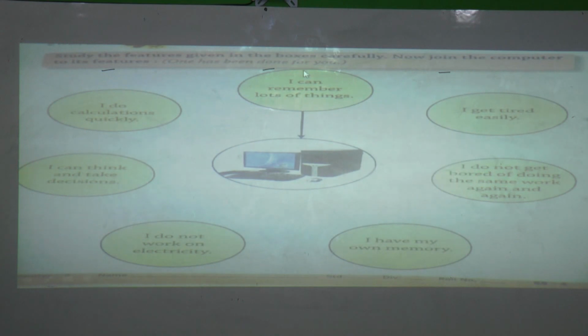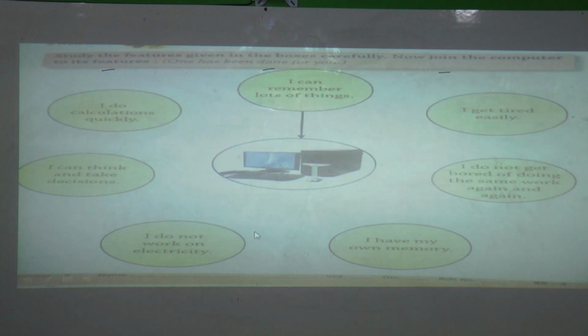Next, study the features given in the box carefully, and now join the computer to its features. What is the computer doing and what is it not doing? Which features the computer has, we have to join to the computer. These are some features. And what is this? Good. It is a computer. All parts together we call a computer.